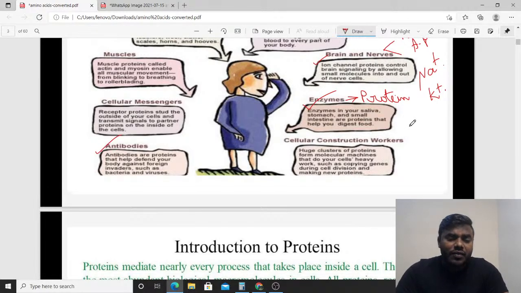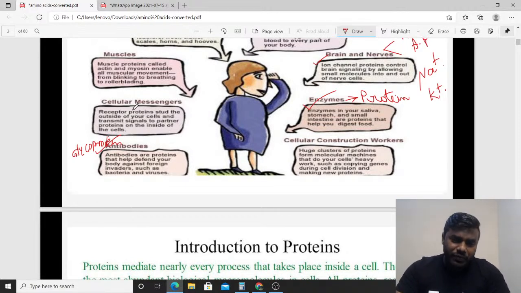Suppose, for example, whenever antigens enter our body, how is our body trying to protect us, friends? Our body is trying to protect us with the help of releasing antibodies. Friends, what are antibodies chemically? Of course, friends, antibodies are chemically glycoprotein in nature. In a simple way, they are also proteins in nature.